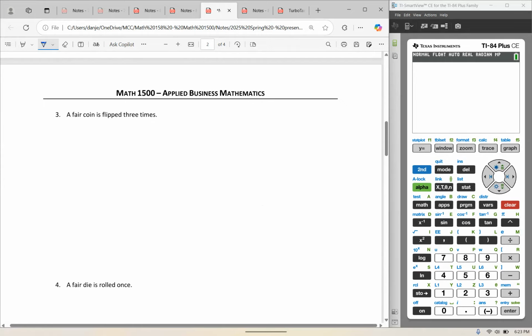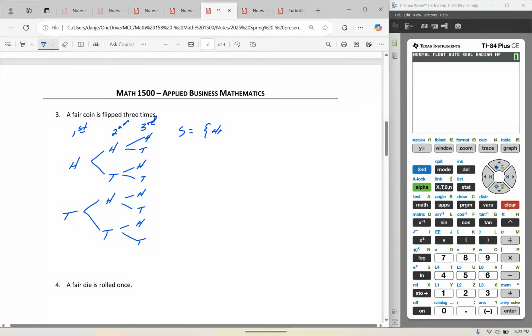What if a fair coin is flipped 3 times? Again, I'm going to use my tree diagram. The first flip, we got heads or tails. On the second flip, the coin came up heads or tails, regardless of what happened on the first flip. On the third flip, the coin came up heads or tails, regardless of what had happened before. So my outcomes, which are all equally likely because of flip of a coin, it's 1 out of 2 for heads or tails. So my sample space would be heads, heads, heads,